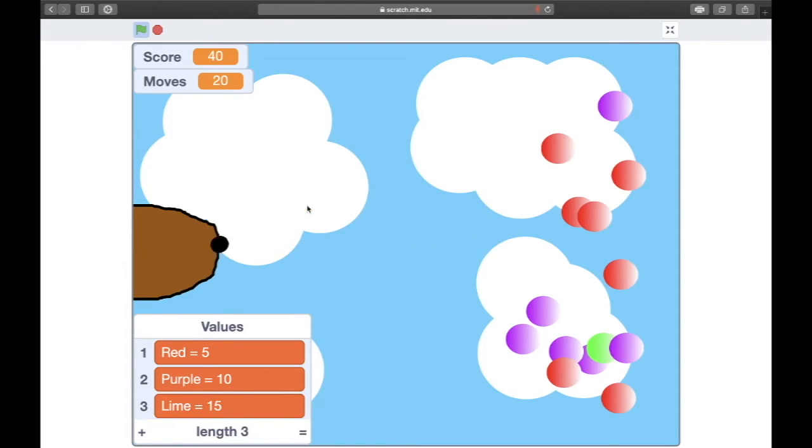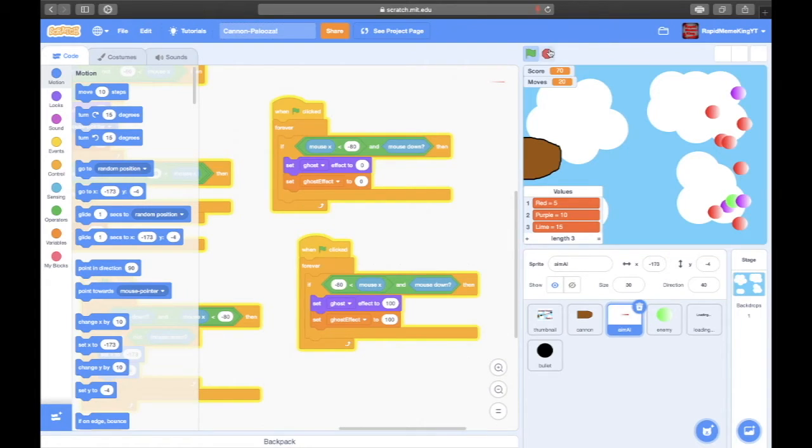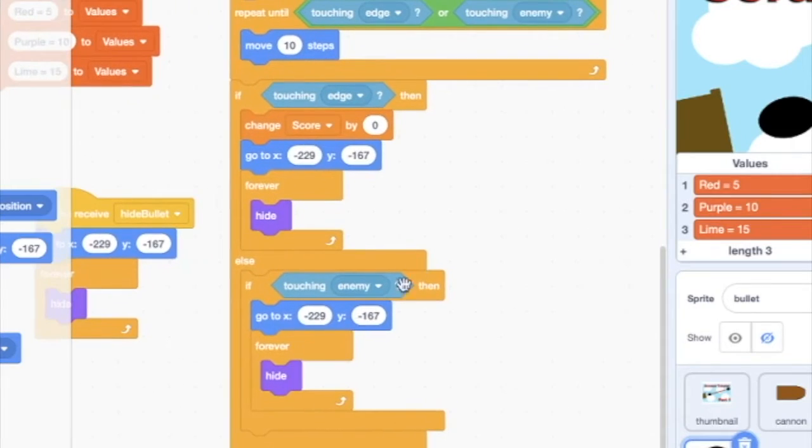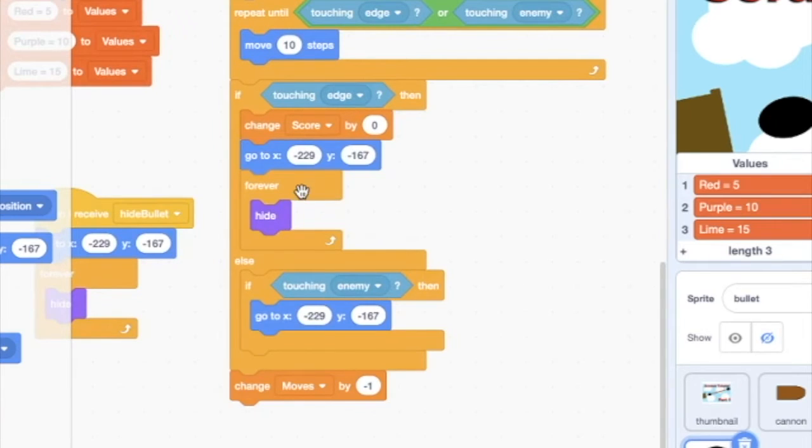One more thing before we have to stop this tutorial for today. Uh-oh. We ran out of clones. Okay, I have an idea. We don't want it to hide, we want to delete the clone.